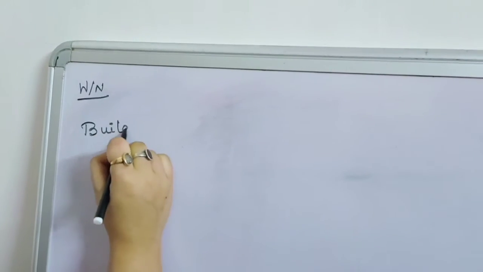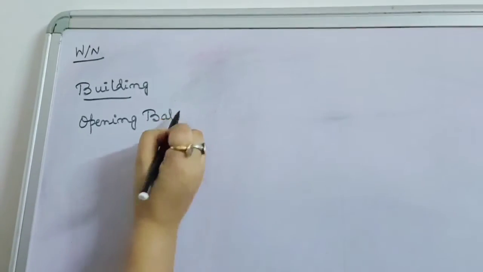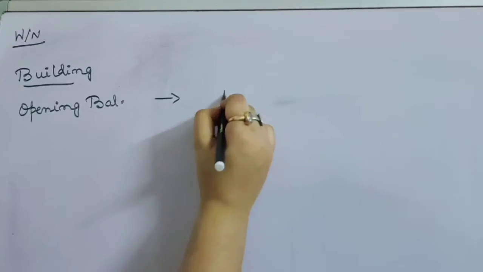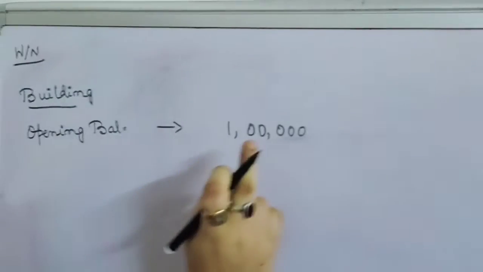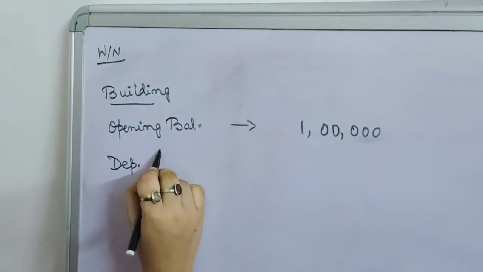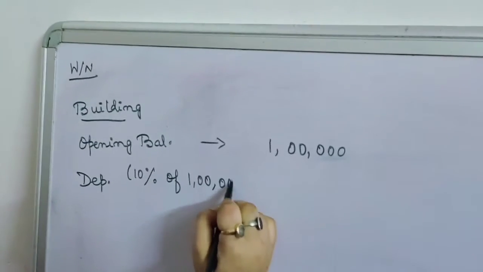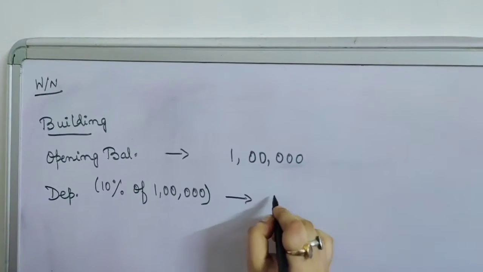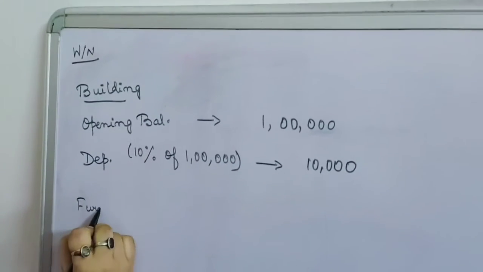Now again working note. Now building. Now for building we will calculate depreciation. Now for building, what is the opening balance? For building, the opening balance is 1 lakh. And in case of building, we don't have any extra purchase, so we have to charge depreciation on this 1 lakh. So depreciation will be 10% of 1 lakh. Okay, so our depreciation on building will be 10,000. Okay, now next is furniture.